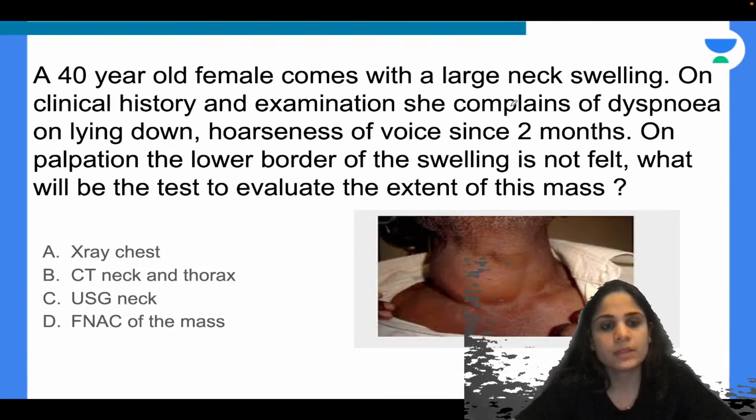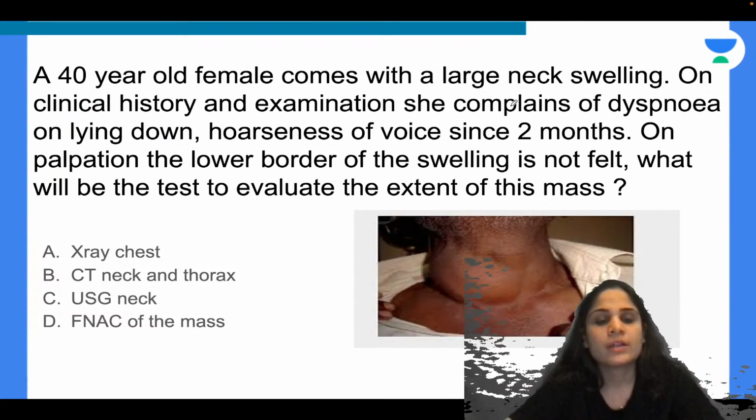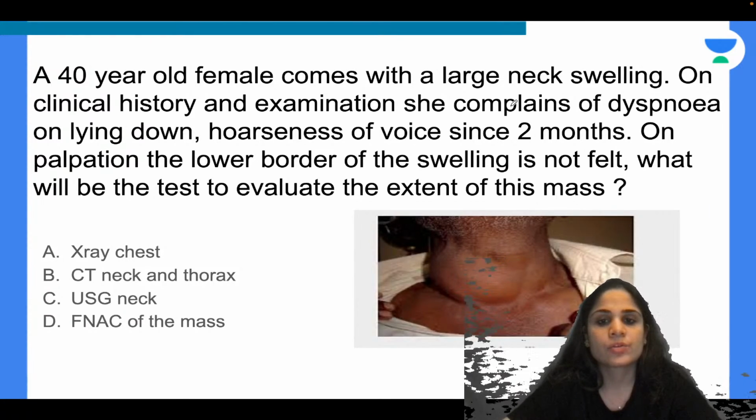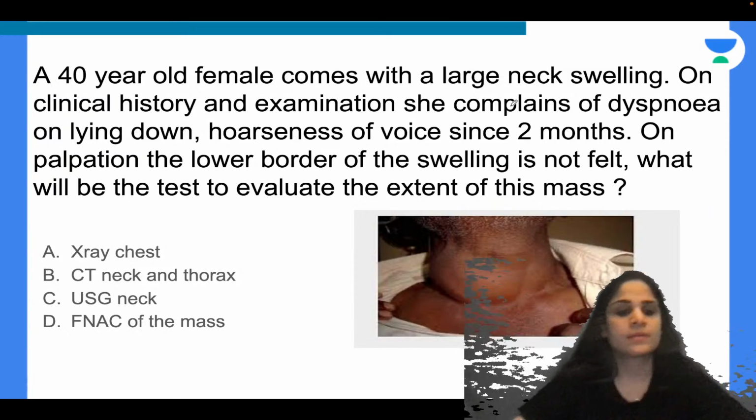Alright. A 40-year-old female comes with a large neck swelling. On clinical history and examination, she complains of dyspnea on lying down, hoarseness of voice since 2 months. On palpation, the lower border of the swelling is not felt. What will be the test to evaluate the extent of this mass? X-ray chest, CT neck and thorax, USG neck, or FNAC of the mass?